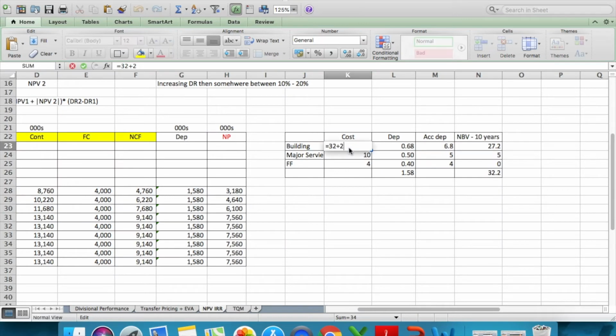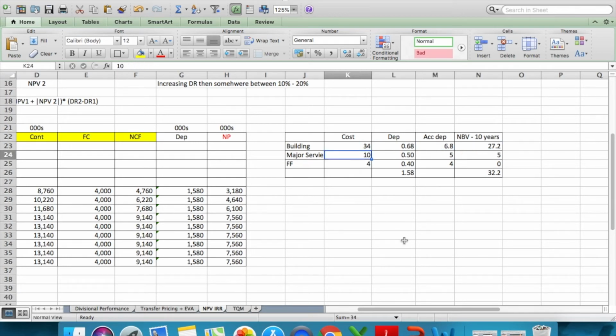If you could see my formula here, so 32 million was building and 2 million was the design cost, right? So the depreciation formula I've added here is 34 divided by 50. So this is an annual depreciation, accumulated for 10 years, multiply by 10 years, and then the net book value is 34, which was the cost, minus accumulated depreciation, gives you a net book value after 10 years.